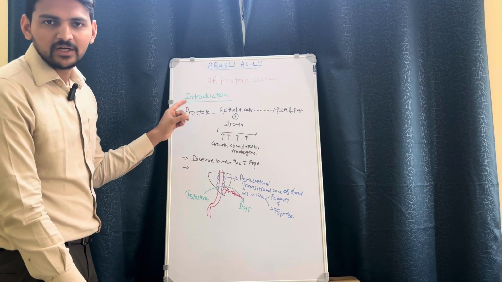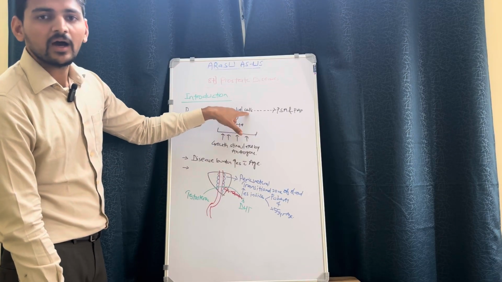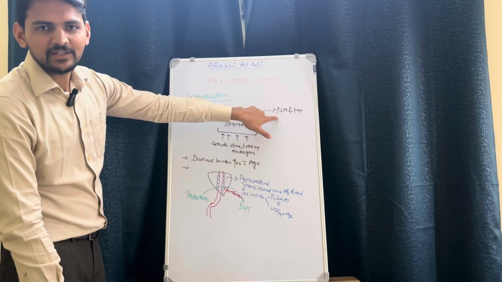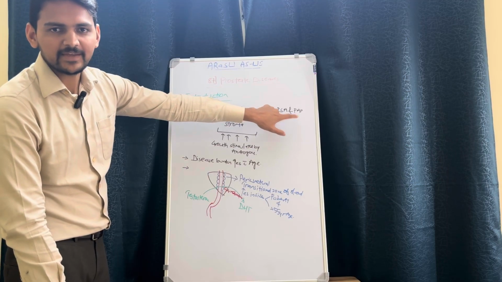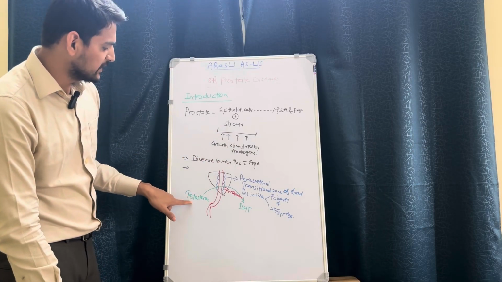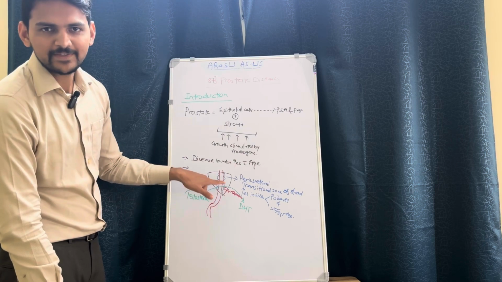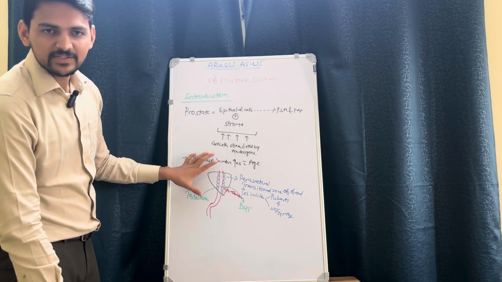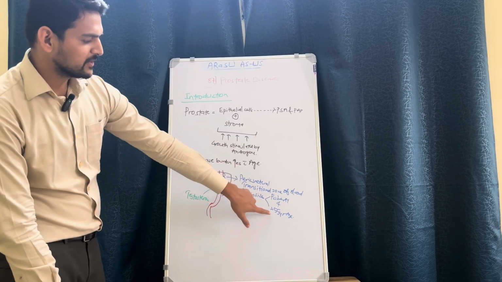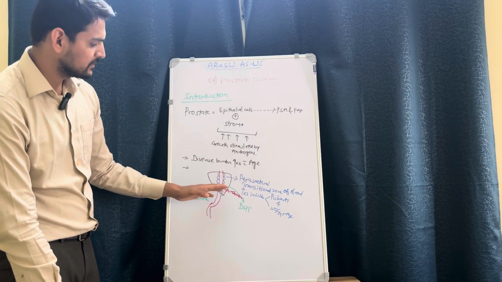So just to recap the introduction, the gland is made up of epithelial cells and stroma. Epithelial cells, both malignant and non-malignant, will produce prostate specific antigen and prostatic acid phosphatase enzymes, and both of these will be stimulated by the androgens. Mainly testosterone will get converted into dihydrotestosterone with the help of 5-alpha reductase in the gland, and all the diseases of prostate will increase with age. As the age advances, especially after 55 years, this transitional zone will increase in size, leading to symptoms of prostatomegaly.